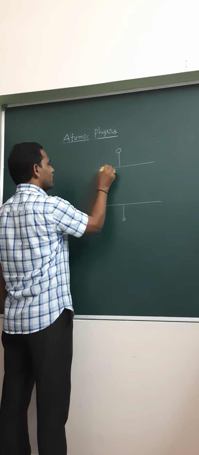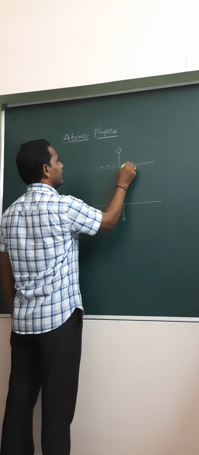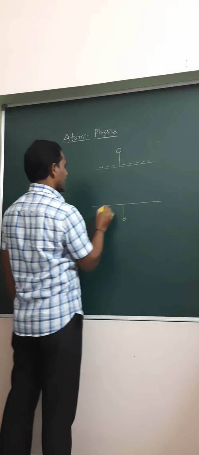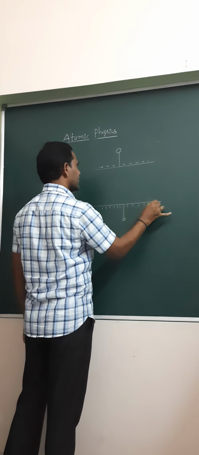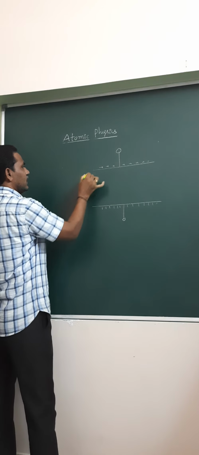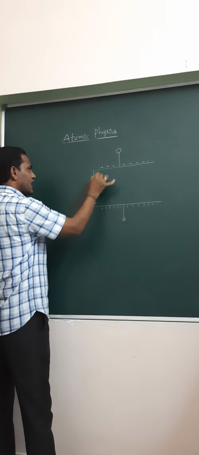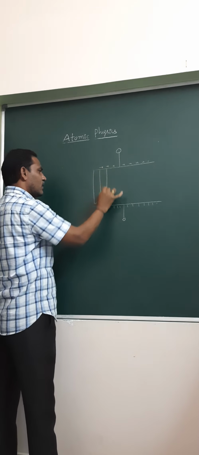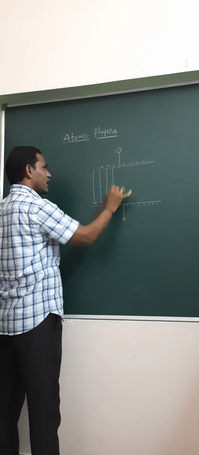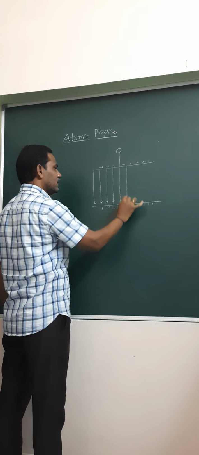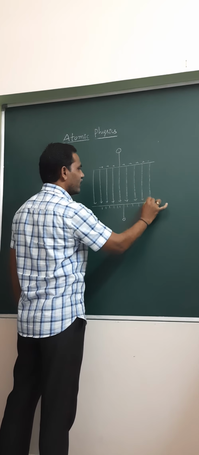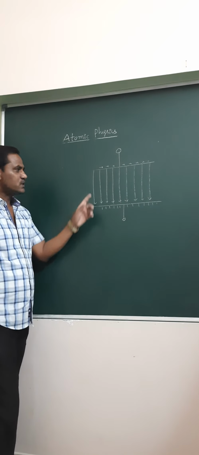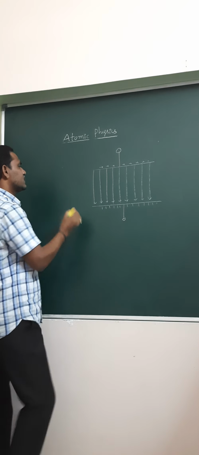This is the positive plate and this is the negative plate of the condenser. The electric lines of force always go from the positive plate to the negative plate between the plates of the condenser. It is a uniform electric field, therefore the lines of force are parallel and equidistant.